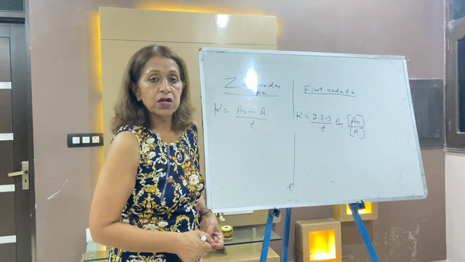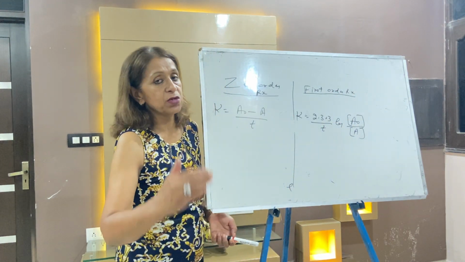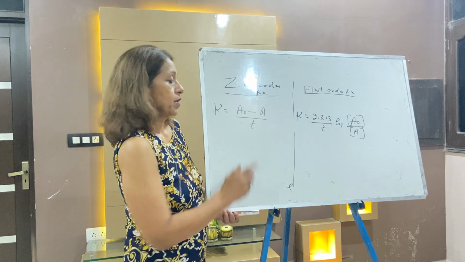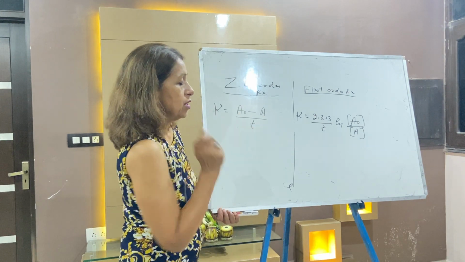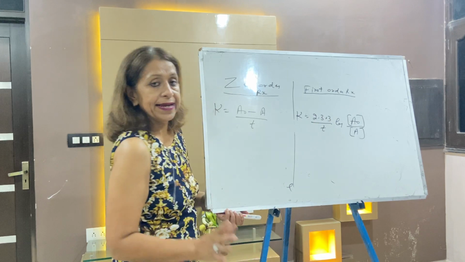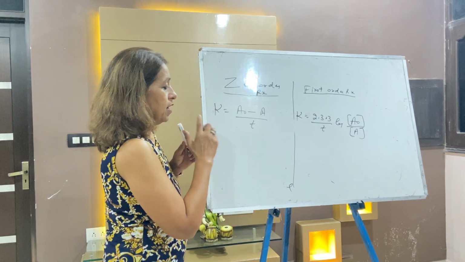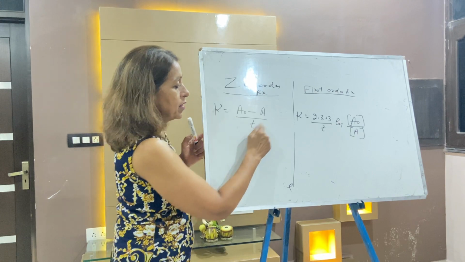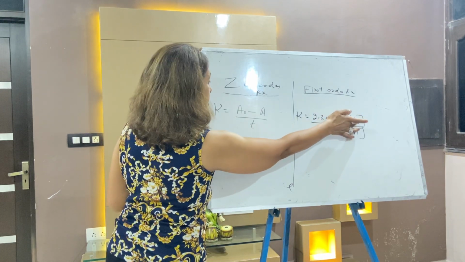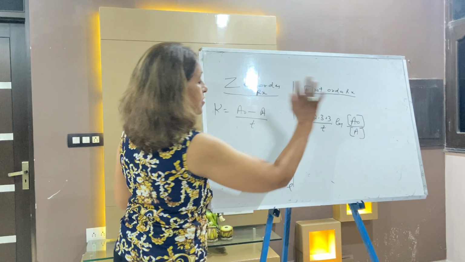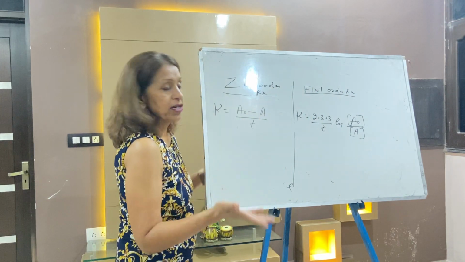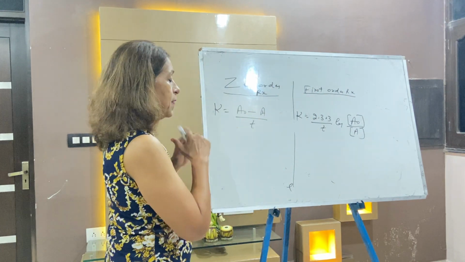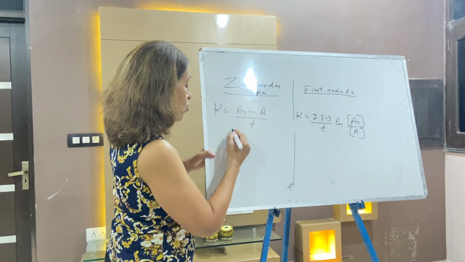A naught is the initial concentration and A is the concentration which is left after some time. So it's log A naught by A. This K is the rate constant, T is the time, A naught is the initial concentration, and A is the concentration of the reactant which is left after some time. So now for this you make two graphs.